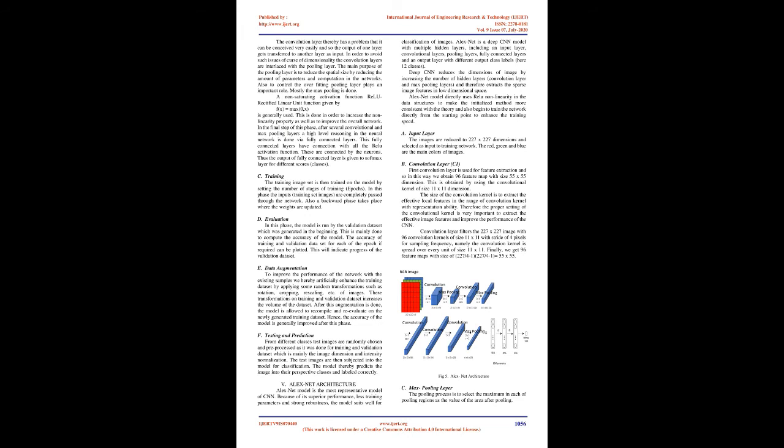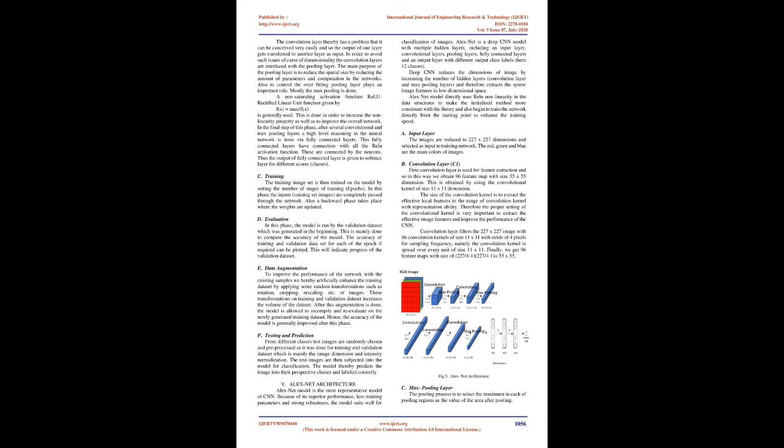The output of one convolution layer gets transferred to another layer as input. In order to avoid such issues of the curse of dimensionality, the convolution layers are interlaced with the pooling layer. The main purpose of the pooling layer is to reduce the spatial size by reducing the amount of parameters and computation in the network. Also, to control overfitting, the pooling layer plays an important role. Mostly max pooling is done.